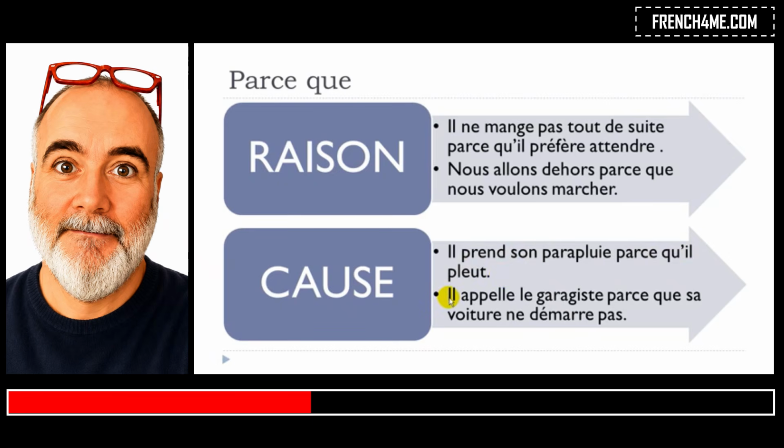Okay? And then, second example. Il appelle le garagiste parce que sa voiture ne démarre pas. Okay? Appeler is to call. Garagiste is this nice person that will fix your car if it's broken or if it doesn't start, like in this example. Okay? Parce que sa voiture, voiture is car, sa voiture, possessive, his car, and then ne pas, so you get the negative form here, and démarrer is to start.